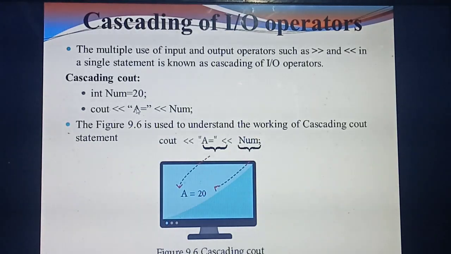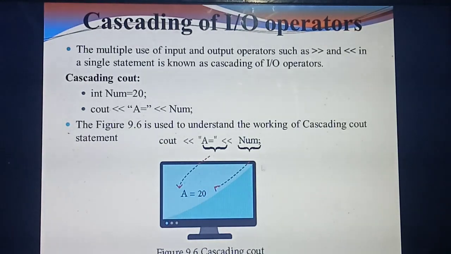Understand? What's the meaning of this? Cout A equal to num means you have already mentioned the value of num equal to 20. In the next line you give Cout A equal to num. What's the meaning? The value of num is assigned to the variable A. Understand? So that's what they are giving. In the picture, listen, Cout A equal to. What's the value of num? The value of num is assigned to the variable A. So this is called cascading operator. Here you are using only one Cout. In some programs you might have used more than 2 or 3 or 4 Couts.